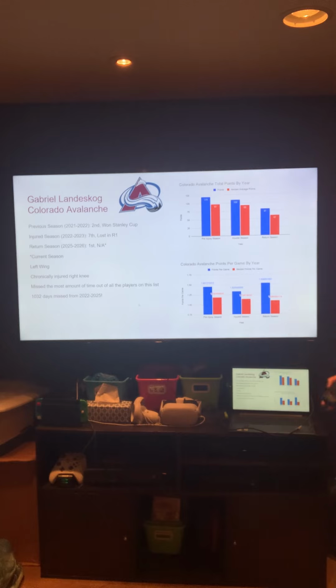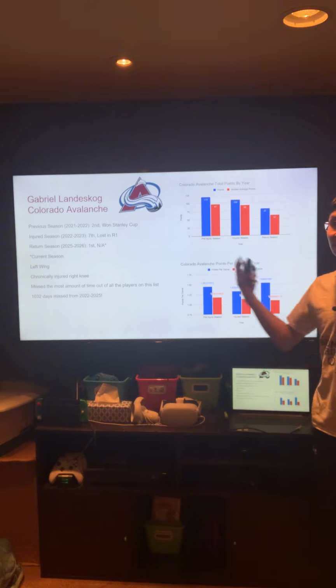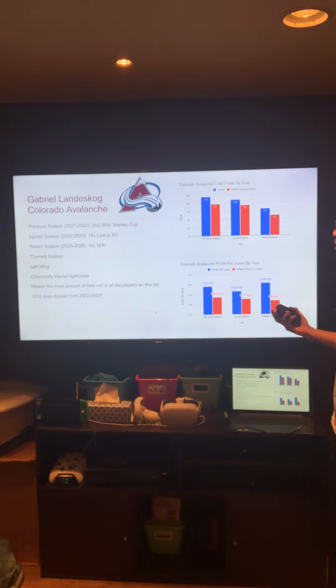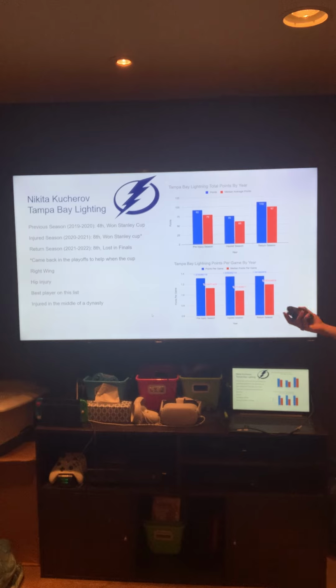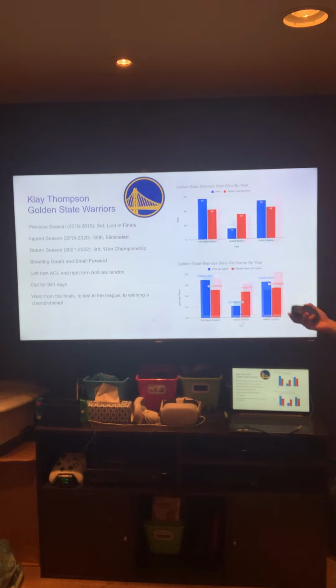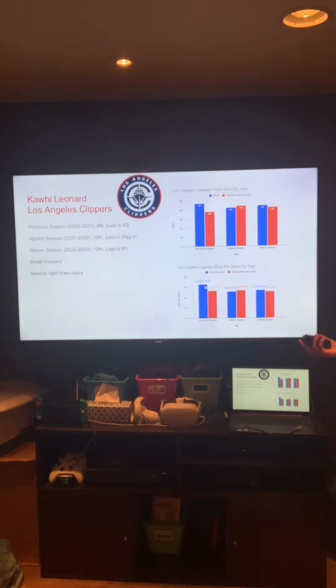The reason I have 2 different graphs is because COVID completely changed everything in terms of the season length, so it's not all uniform, which is why we need the points per game by year. And then right here, I have how the player did that season as well. I'll put a link to it if you want to read it in more depth. But yeah, Gabriel Landeskog, Nikita Kucherov, Gustav Nyquist, the worst player on this list by far, Klay Thompson, Zion Williamson, and Kawhi Leonard. Of course, the NBA goes off wins and not points. The NHL goes off points as its metric to see how everyone's doing.